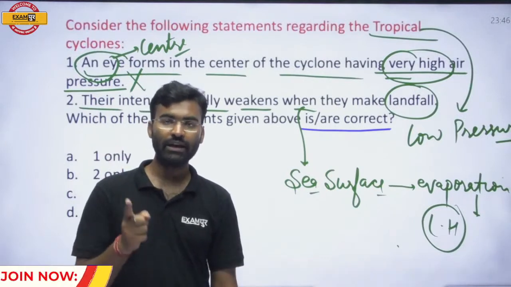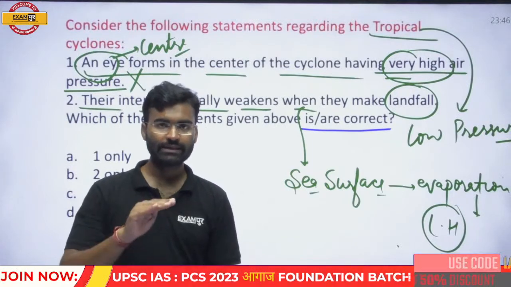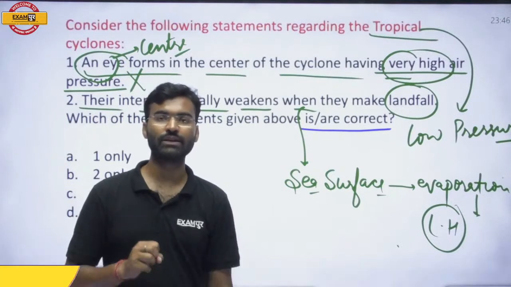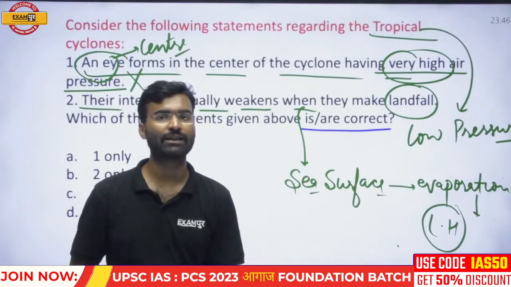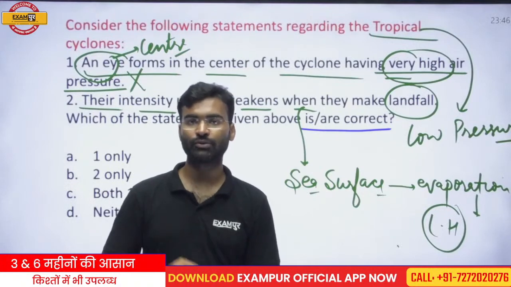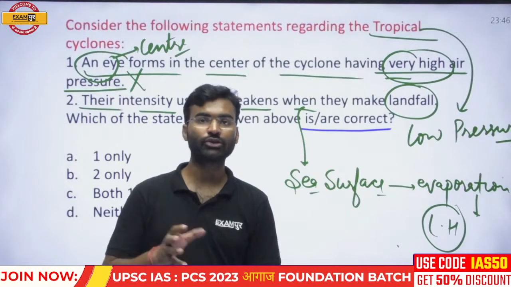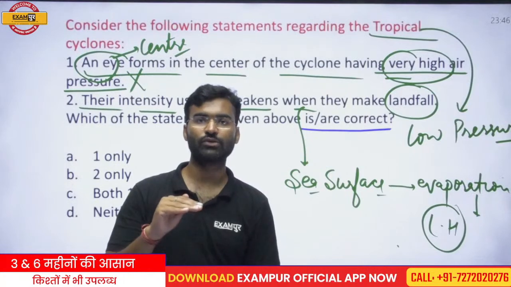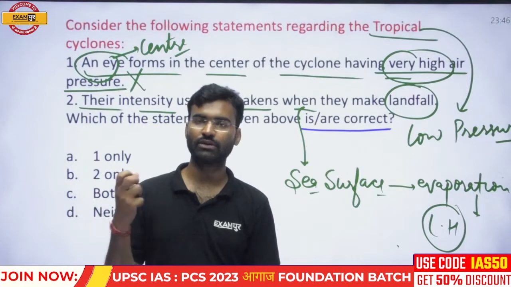That will continue. If any cyclone moves onto the land surface, there is a disruption in the evaporation. If the disruption in the evaporation takes place, that means the latent heat, or you can say the supply of heat, will be disrupted. If the supply of heat from the oceans to the cyclonic system is disrupted, that means the cyclone starts to collapse. Okay, so the cyclone will weaken at the land surface, and the cyclone becomes stronger at the oceanic surface or sea surface.